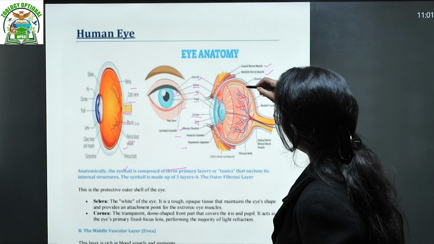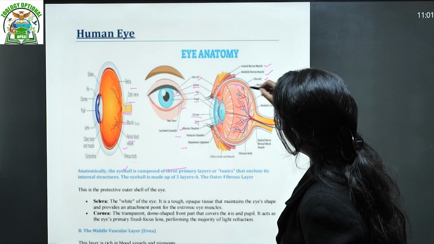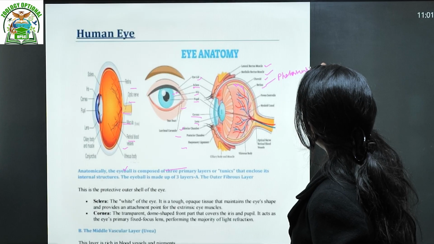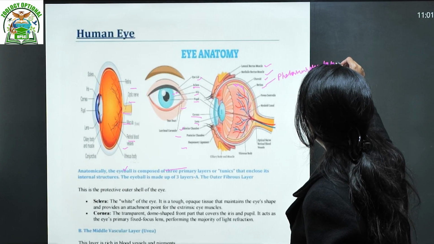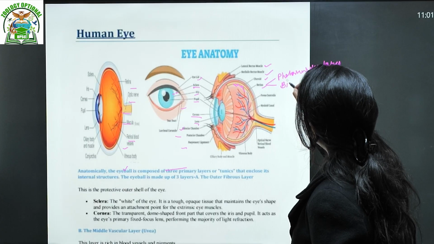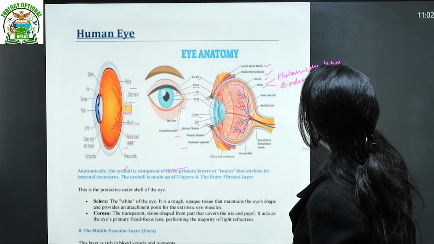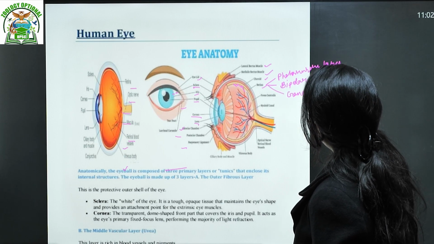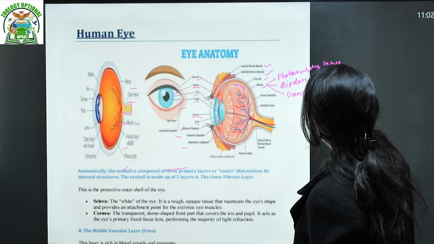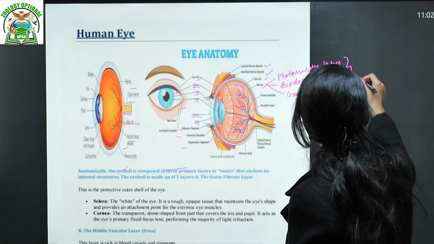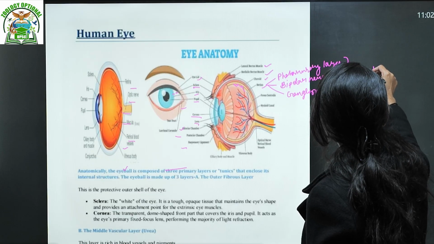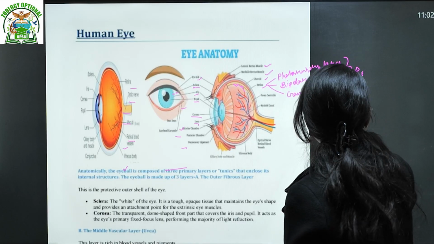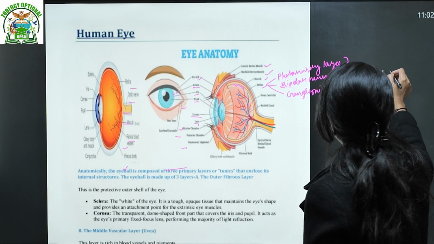In the retina, if you look here, the retina also has three parts. That is the photosensory layer, then the bipolar nerve layer, and the third one is the ganglionic nerve layer. This combinedly forms the retina.